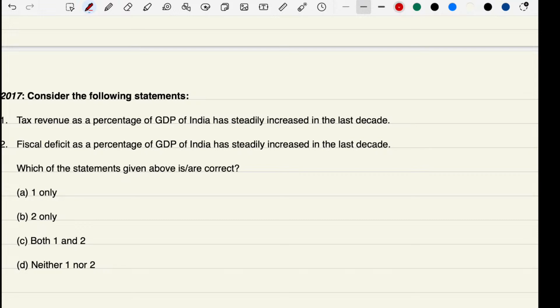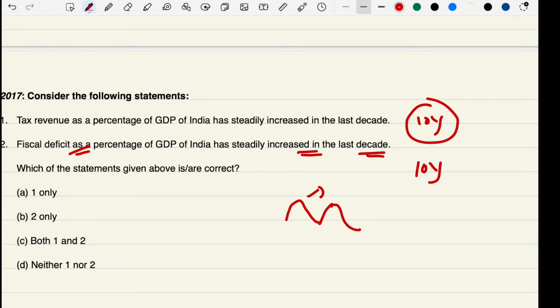Consider the following statements. Tax revenue as a percentage of GDP of India has steadily increased in the last decade. It means 10 years they are mentioning. At the same time, fiscal deficit as a percentage of GDP of India steadily increased in the last 10 years. Friends, if you observe any pattern, it will be sinusoidal: some increase, some decrease, increase, decrease. So it is easy to answer this type of question. So both are wrong.